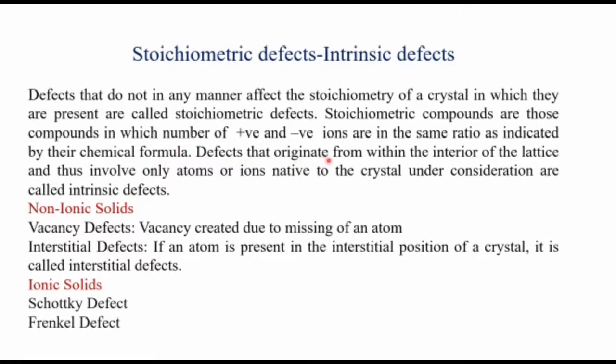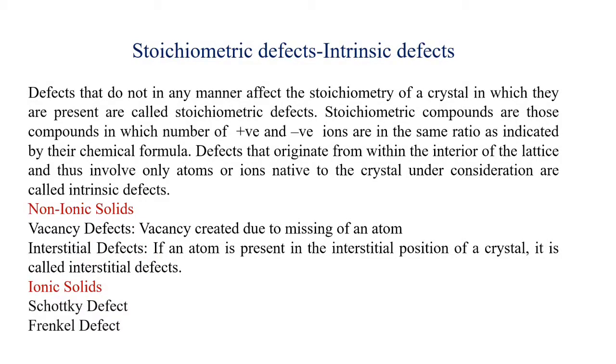Defects that originate from within the interior of the lattice, and thus involve only atoms or ions native to the crystal under consideration, are called intrinsic defects. That means this originates within the interior of the lattice. There will not be any foreign atoms from outside. That type of defect is known as a stoichiometric defect. The atoms involved are only those native to the crystal. That is why these are also known as intrinsic defects. These stoichiometric defects are applicable to non-ionic solids and ionic solids.